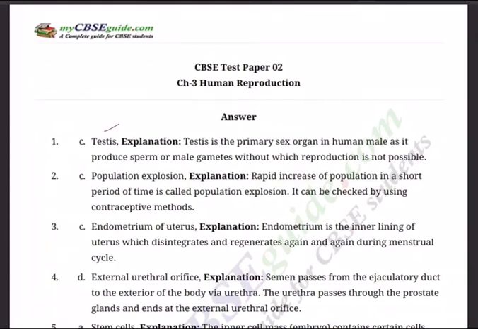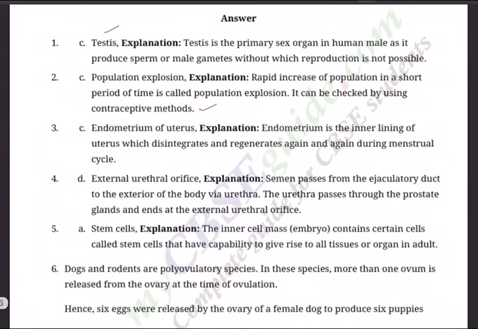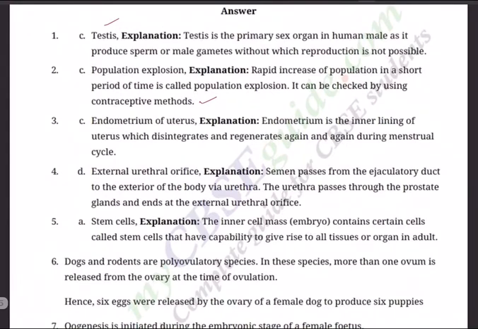First one, as we expected, it has to be testis. Testis is the primary sex organ in human male as it produces sperms or male gametes, without which reproduction is not possible. Question 2, again it has to be population explosion. A rapid increase of population in a short period of time is called population explosion. It can be checked by using contraceptive methods. Next, question 3, C, endometrium of uterus. Endometrium is the inner lining of the uterus which disintegrates and regenerates again and again during the menstrual cycle.